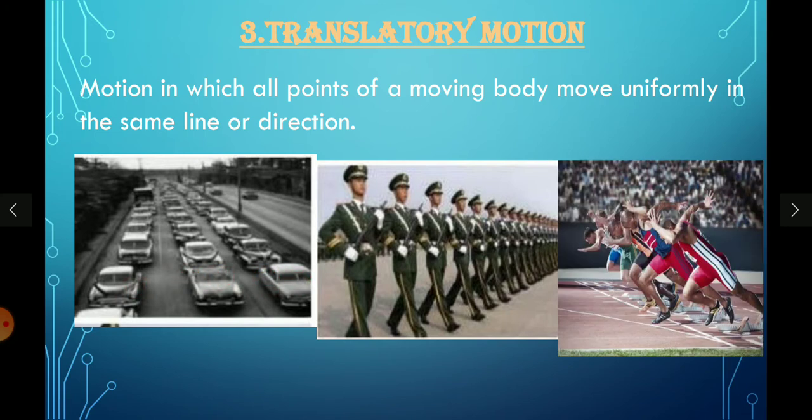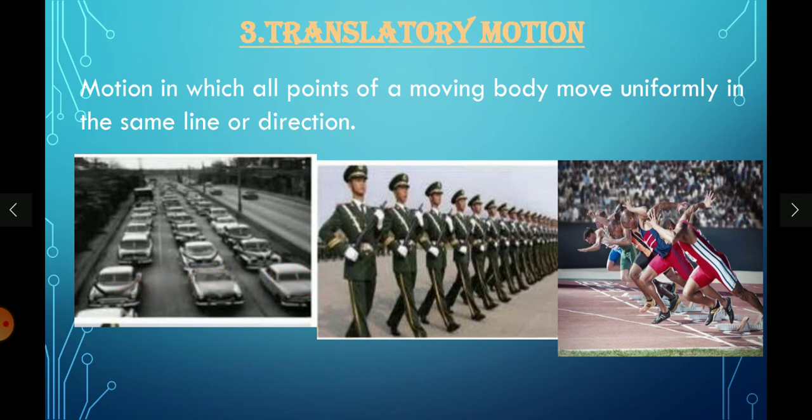You can observe here. They all started from one straight line, and if they reach us as it is like this, we call it a translatory motion. Means there is no change in their points. That's why we call it uniformly. They move along with the same speed, with the same time and same distance, so that it appears like they are all moving in a straight line only.